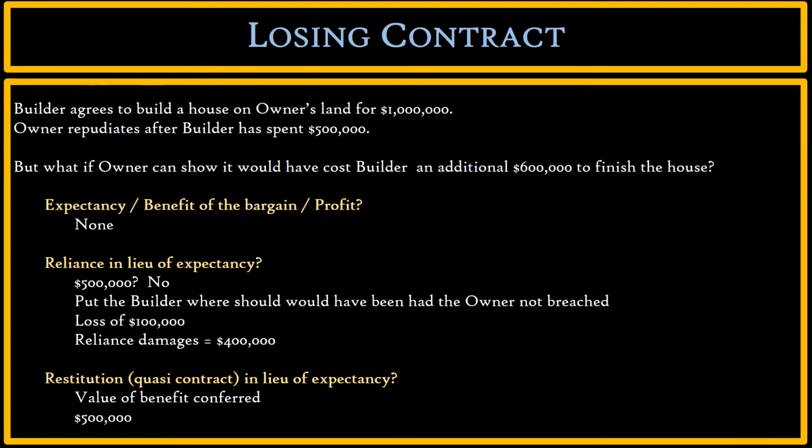Why? Because whatever partial building that builder has completed up to now, spending that $500,000, would be on builder's land. So once again, restitution in this fact pattern is possible because builder was building on owner's land.